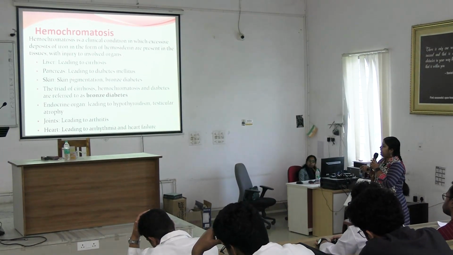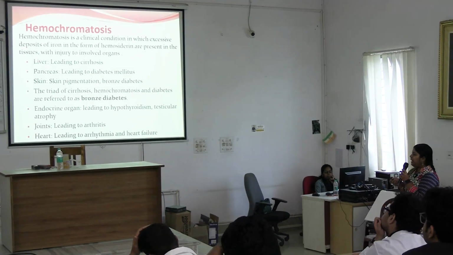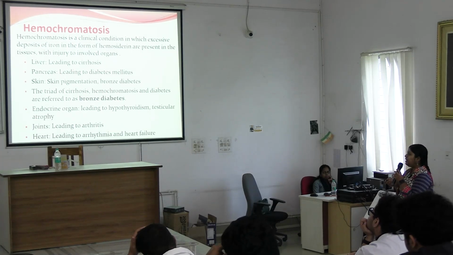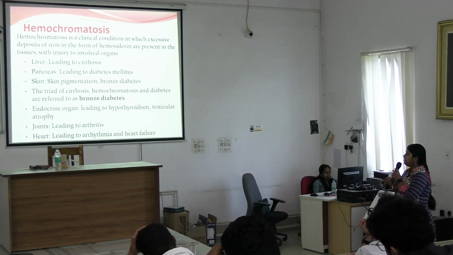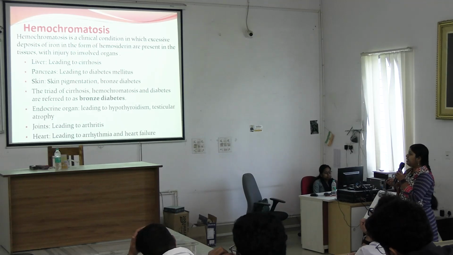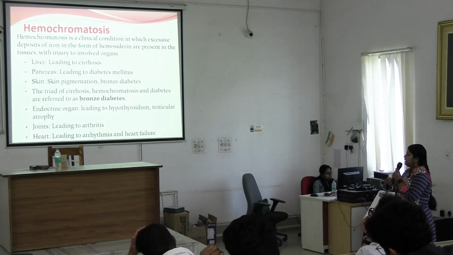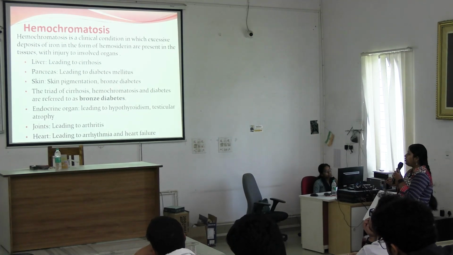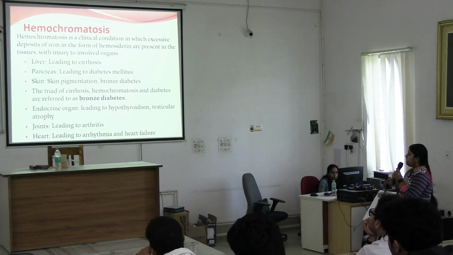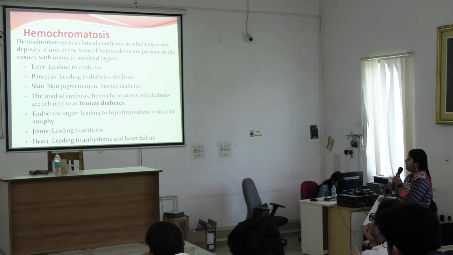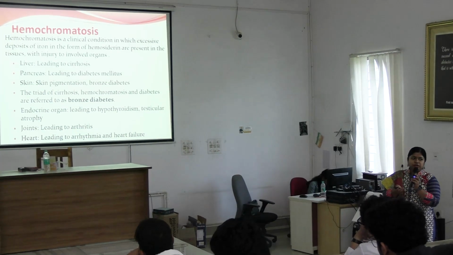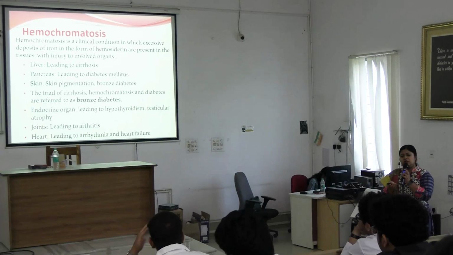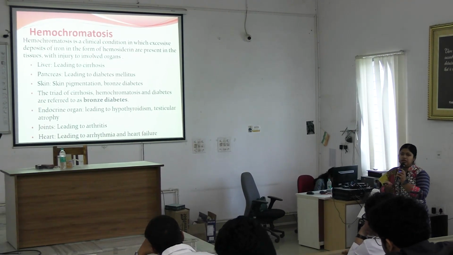So, in the liver, it will lead to cirrhosis. In the pancreas, it will lead to pancreatitis and in turn diabetes mellitus. In the skin, there will be skin pigmentation, and this condition is called bronze diabetes. The triad of cirrhosis, diabetes and skin pigmentation is known as bronze diabetes. This is because of iron overload. This is also asked: what is bronze diabetes, in your short note.